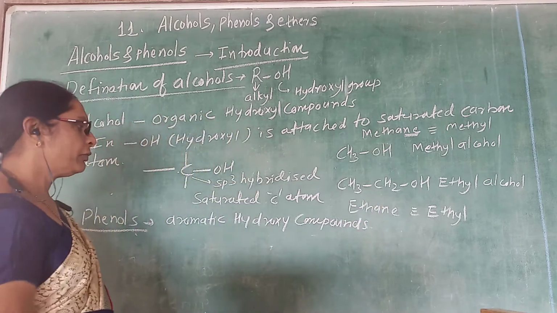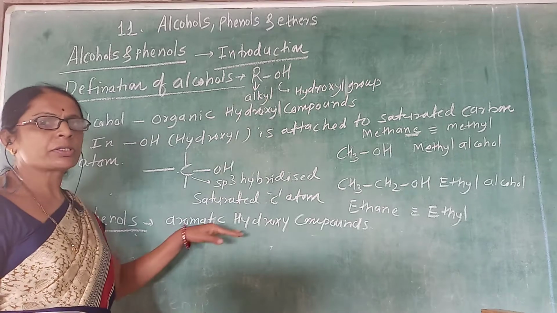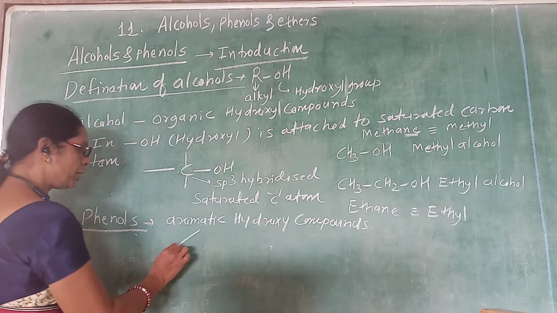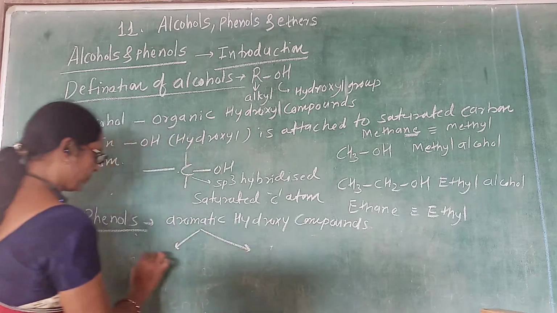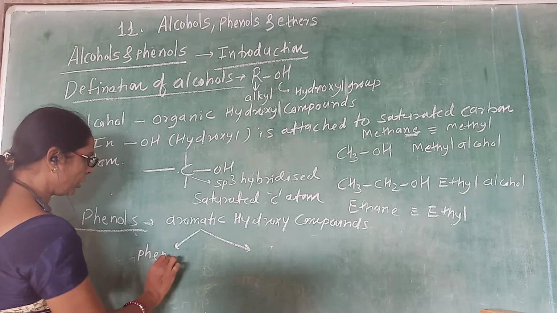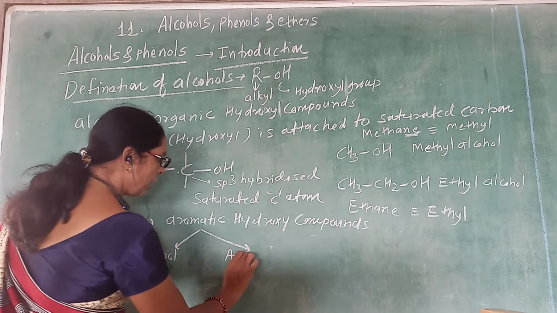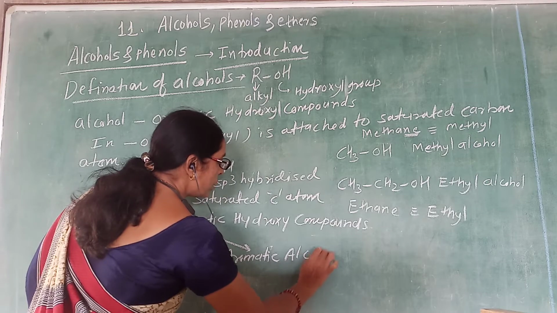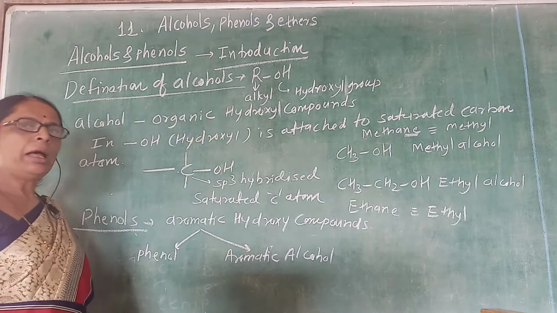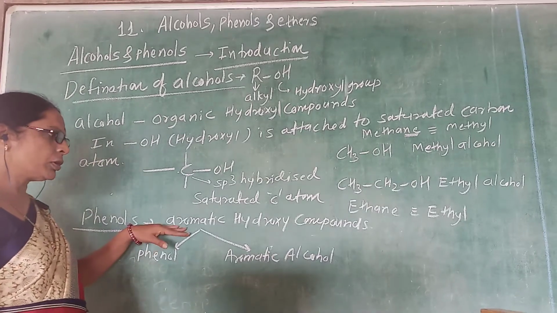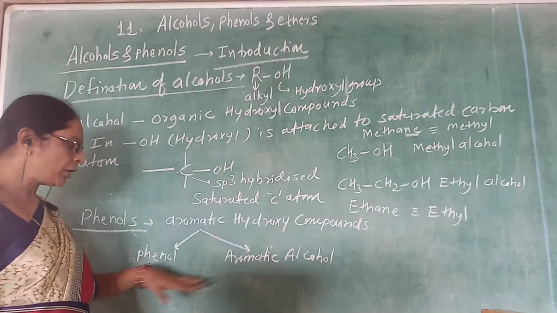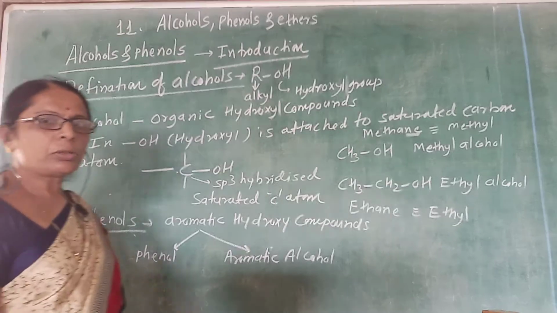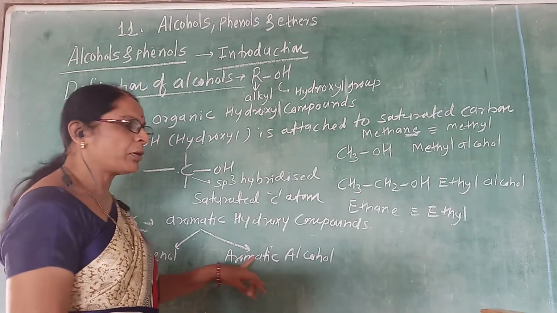It is observed that aromatic hydroxy compounds are of two types: one is phenol and another is aromatic alcohol. Those that are not phenols are the aromatic alcohols. So how do we decide whether a compound is a phenol or an aromatic alcohol?